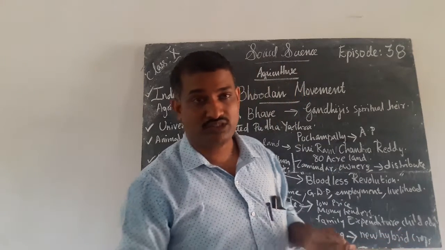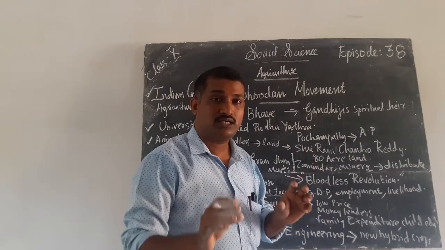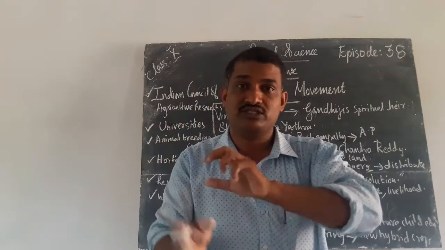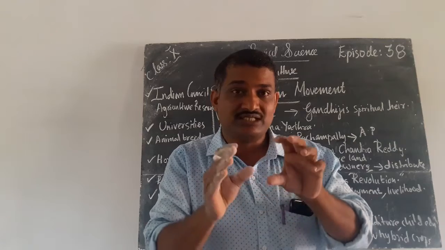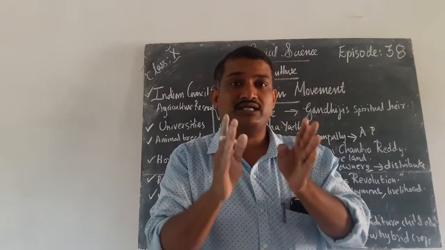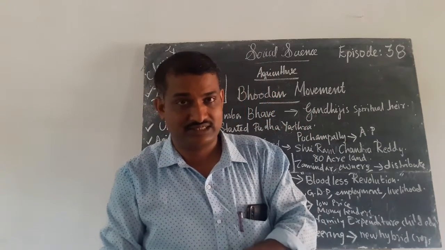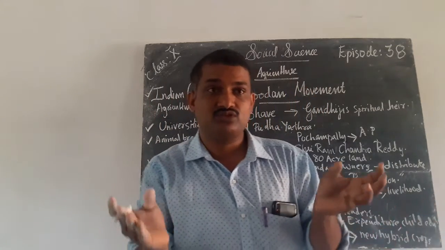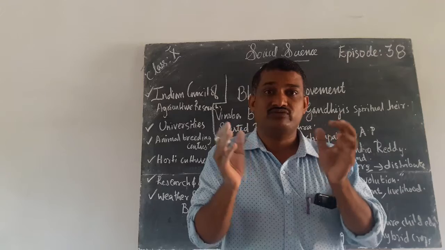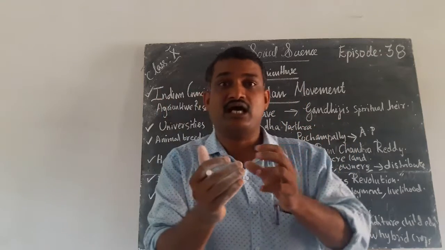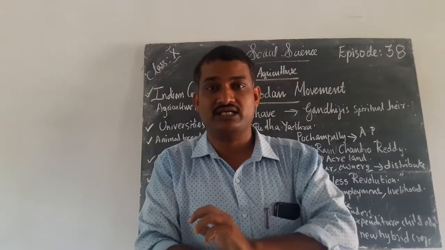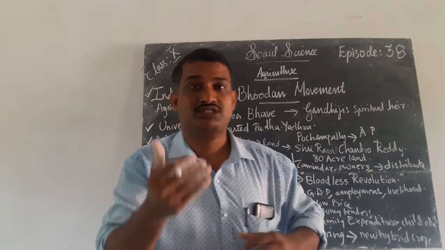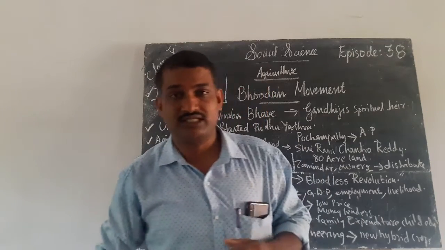What is gross domestic product? The total of these goods and services, goods and services from the primary, secondary and tertiary sectors, they produce goods as well as services. These goods and services are added to the national income of our country, and that results in the gross domestic product, that is GDP.